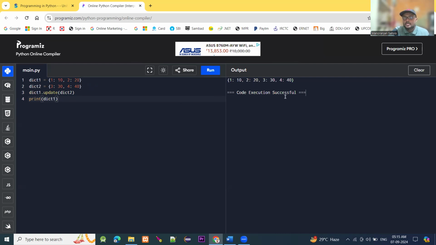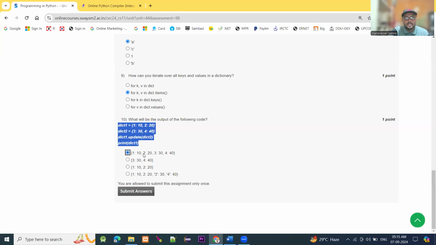Code execution successful. Guys, I am simply running the code, and whatever the output comes, I am going to display in front of you. See here the output. Then we have to find where the output is. So this is the output: 1: 10, 2: 20, 3: 30, and 4: 40.